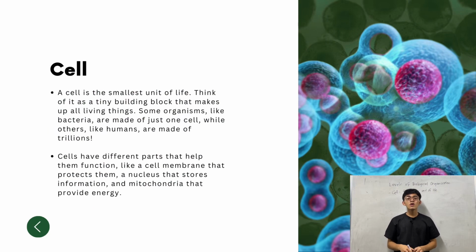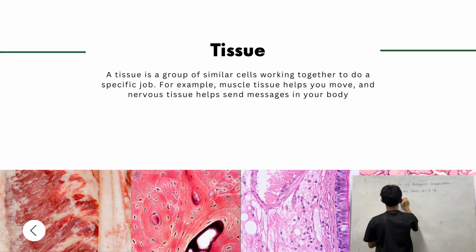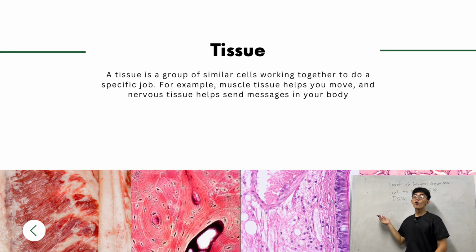Okay, now, if cells work together and they combine together, they will form tissue. Now, what is tissue? Tissues are cells that work together. A tissue is a group of similar cells working together to do a specific job. For example, muscle tissue helps you move, and nervous tissues help you send message in your body.